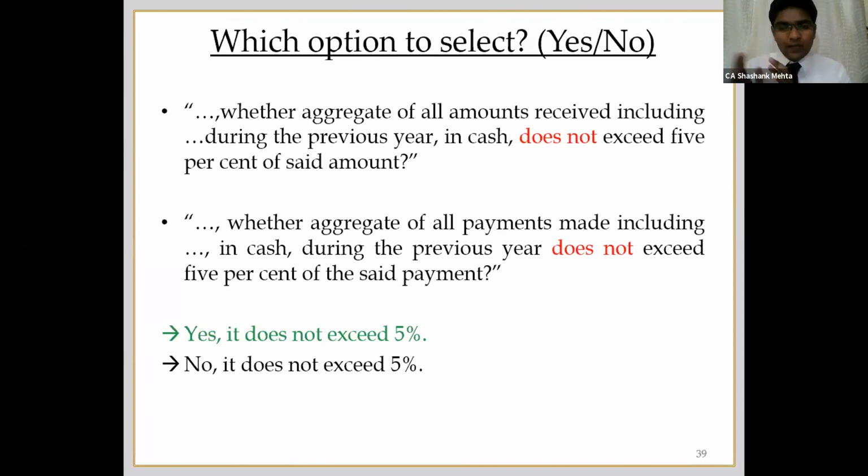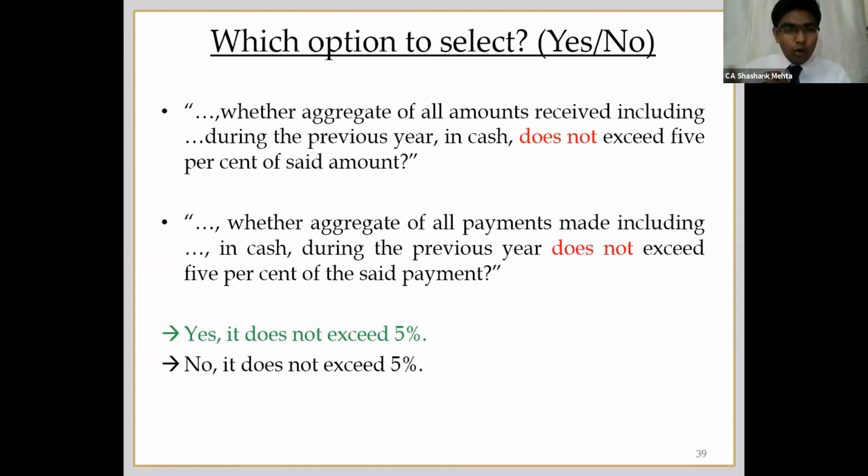So if my turnover is say 3 crores and I want to opt under this benefit, then I have to indicate yes, so that the audit will not apply to me. Okay, however, this is a kind of question wherein you give any answer, you will get the same results. I have just put it yes, it does not exceed 5%. Therefore, no, it does not exceed 5%.